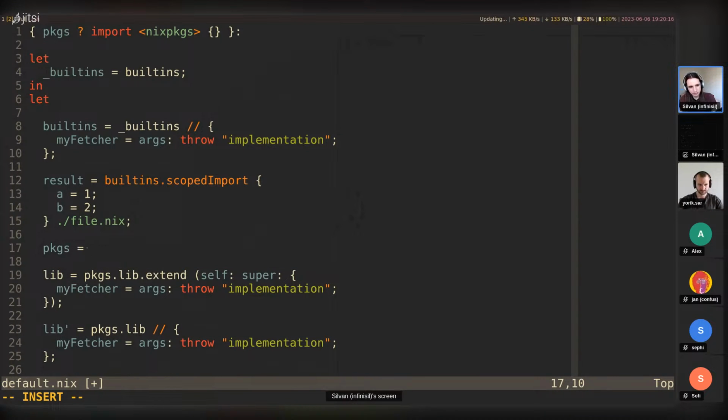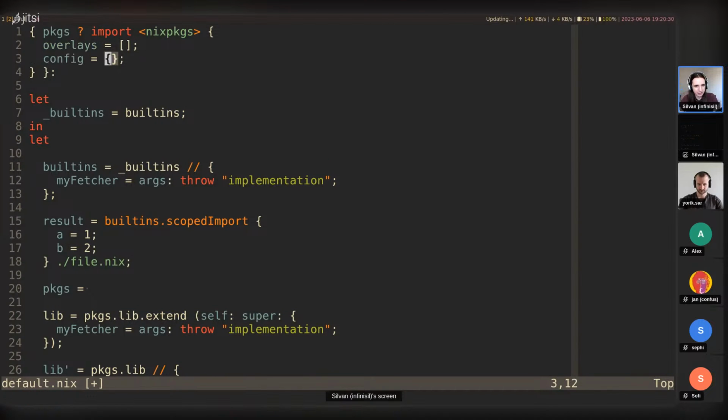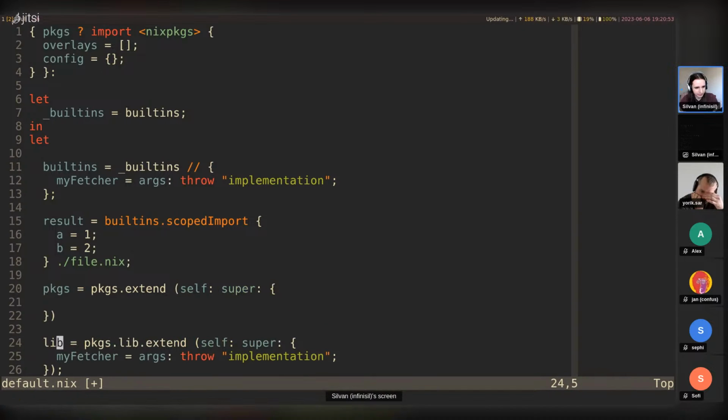So let's use this opportunity to showcase how you can add overlays to an already existing packages. So in here we import Nix packages, and actually I should set overlays equals empty here. Otherwise we might risk having an impurity since I'm not using flakes again. But so let's say you have an already existing packages and you want to add an overlay. There's two functions you can use for this. One of them is extend, the same as lib. And this is exactly the same syntax here, like this. And then my fetcher.